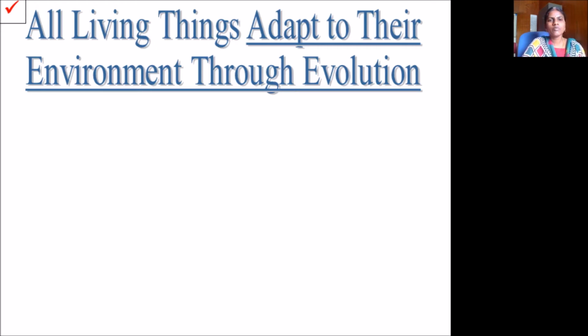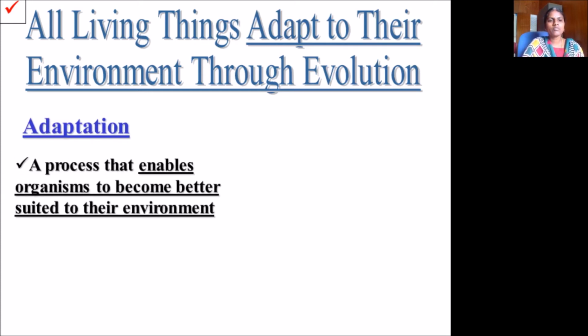All living things adapt to their environment through evolution. Evolution is a process that enables organisms to become better suited to their environment.